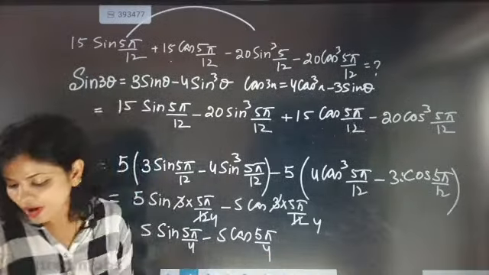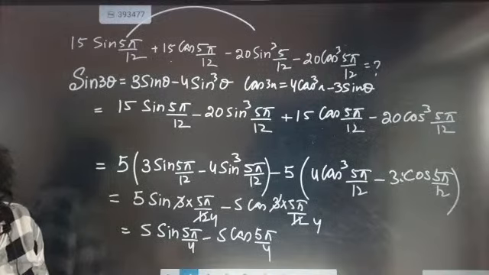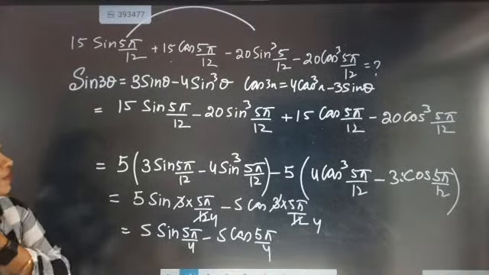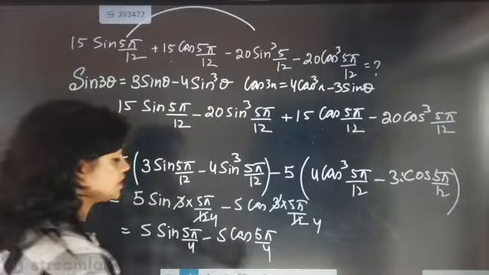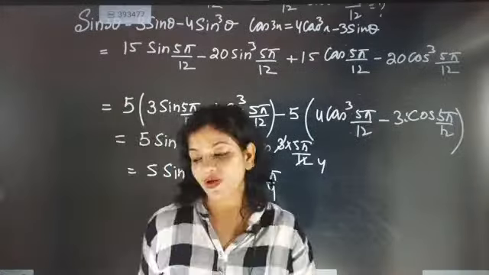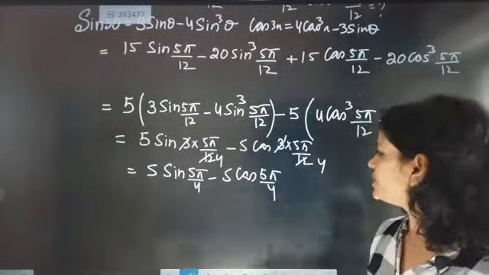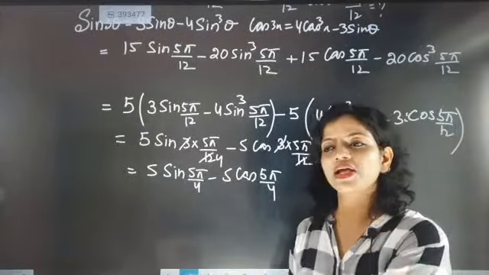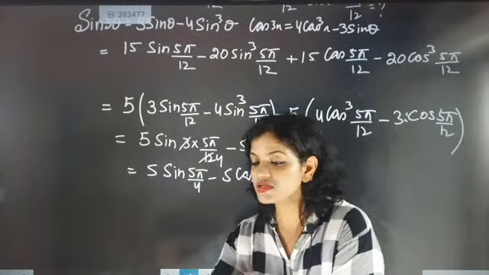Now here, why will it become 0? Anyone tell me why the value will become 0? Because sine 5 pi by 4 and cos 5 pi by 4 are there. So then the confusion will be there. One trigonometric ratio is sine, another trigonometric ratio is cos. How can they cancel each other? First think.